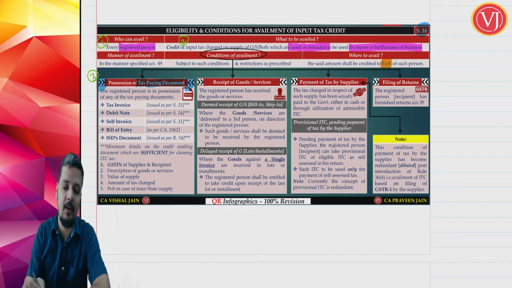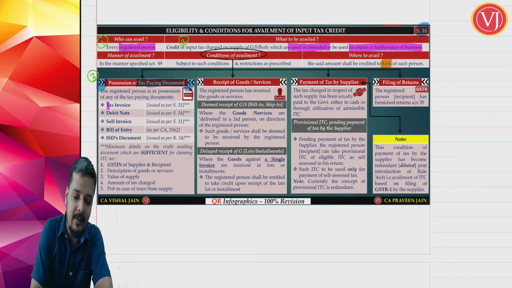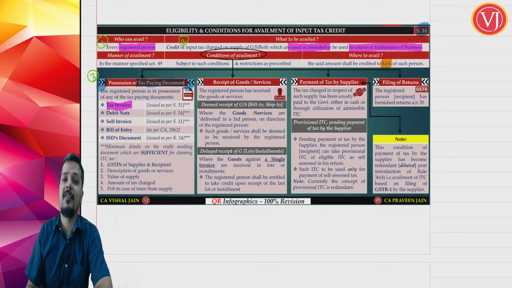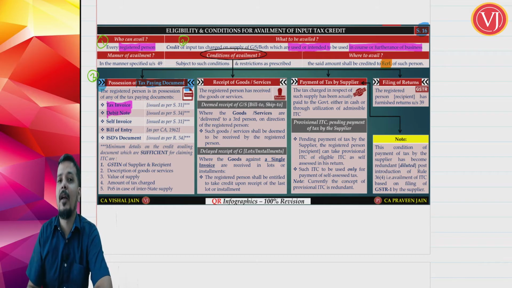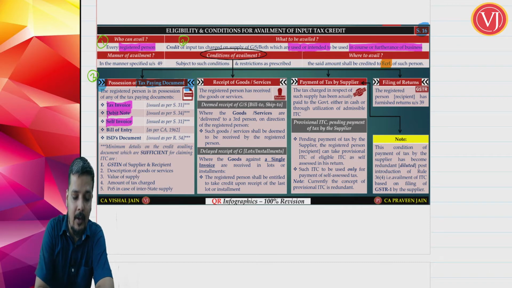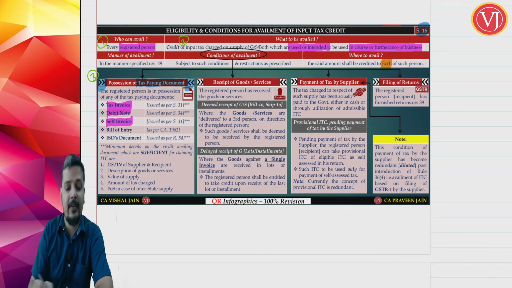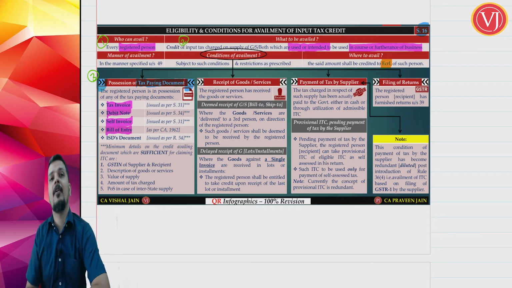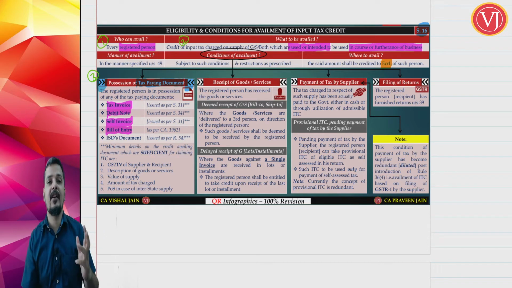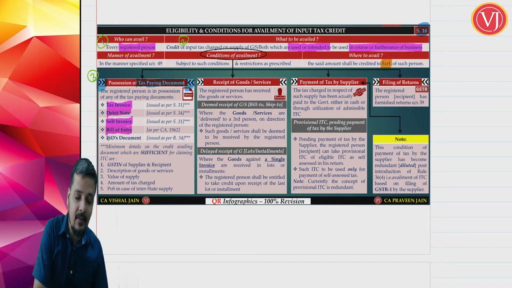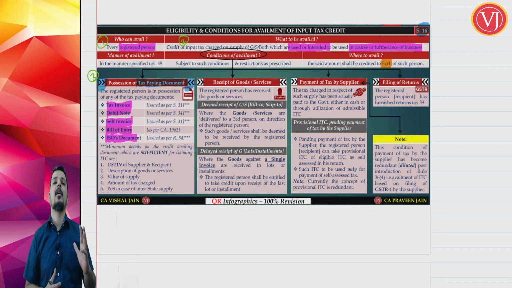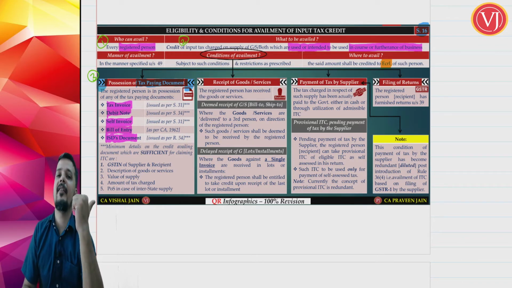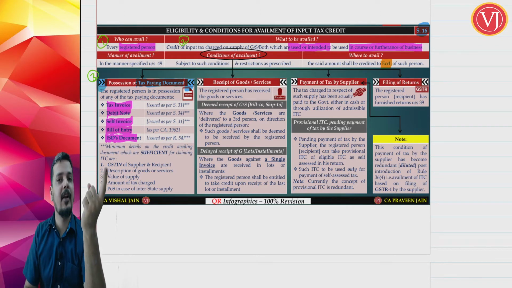Now what are the supporting documents, friends, that you can have? Normally it is a tax invoice, but in special cases you can get supplementary tax invoice, which is otherwise called as debit note. In RCM cases there can be a self invoice, and in import of goods cases that is bill of entry. And if you are talking about head office, branch office transactions, head office giving the credit to branch office, it is input service distributors document. So these are the supporting documents that you should have for claiming the credit. Normally it is tax invoice. Special cases, supplementary invoice or debit note.